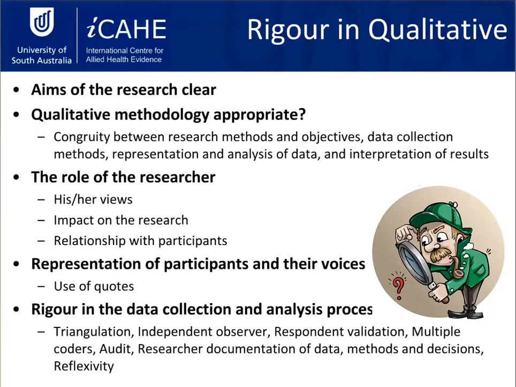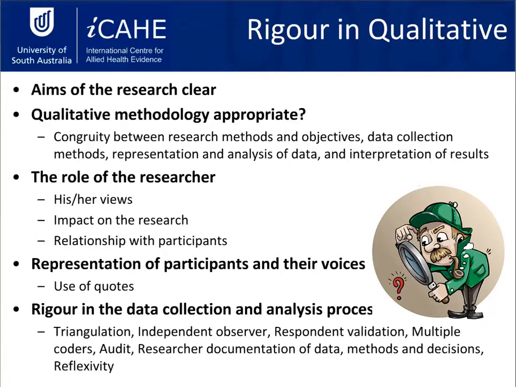So you need to be thinking about the researcher and what their role in the research is, whether or not they're going to have a previous relationship with some of the participants, and whether or not that could have an influence. Now, as clinicians, what that means is that potentially you might be reading a study that's based in a hospital, and you might notice that one of the authors is from that hospital, and they might be, say, interviewing staff.